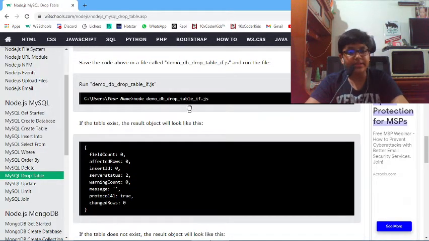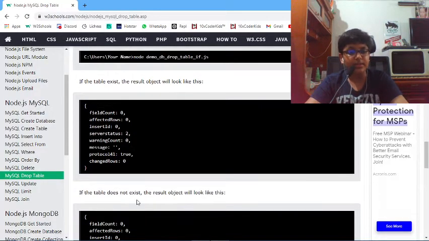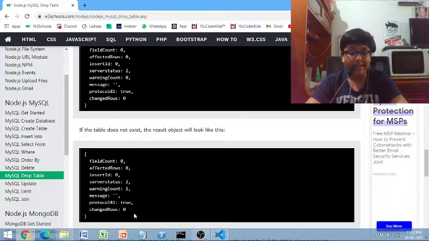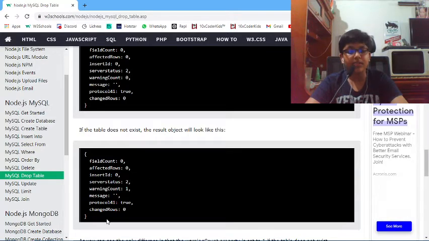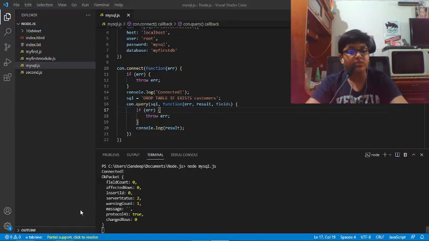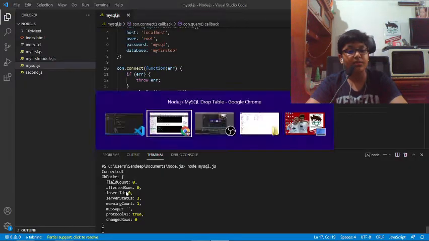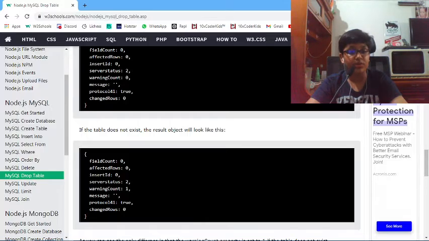So if the table exists, the result object will look like this. If the table does not exist, the result object will look like this. The table does not exist, so our result object is the same. Changed rows 0, protocol 41 is true, message nothing, warning count 1, same here, server status 2, insert id 0, affected rows 0, and field count 0.